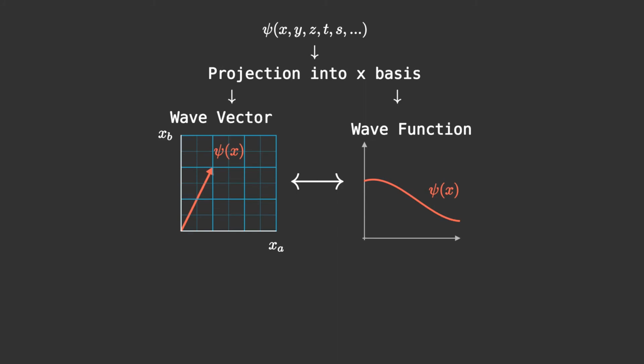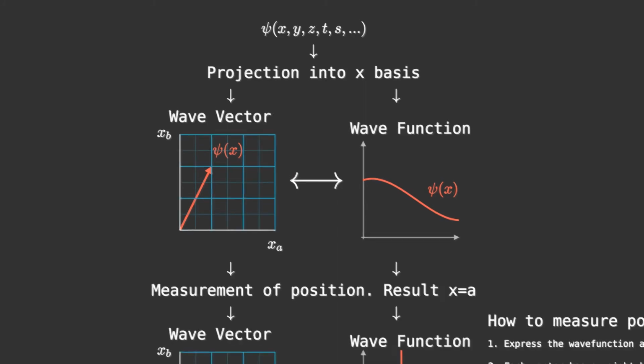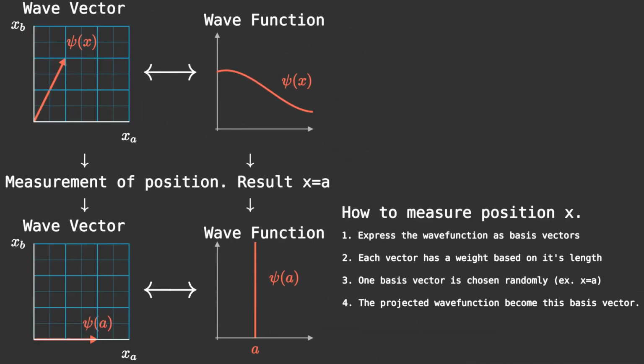When we do a measurement, our system instantly collapses and our wave function becomes a basis vector. If our system is not one of the basis vectors, we say that our system is in a superposition of states. So it is at the same time in different positions x.